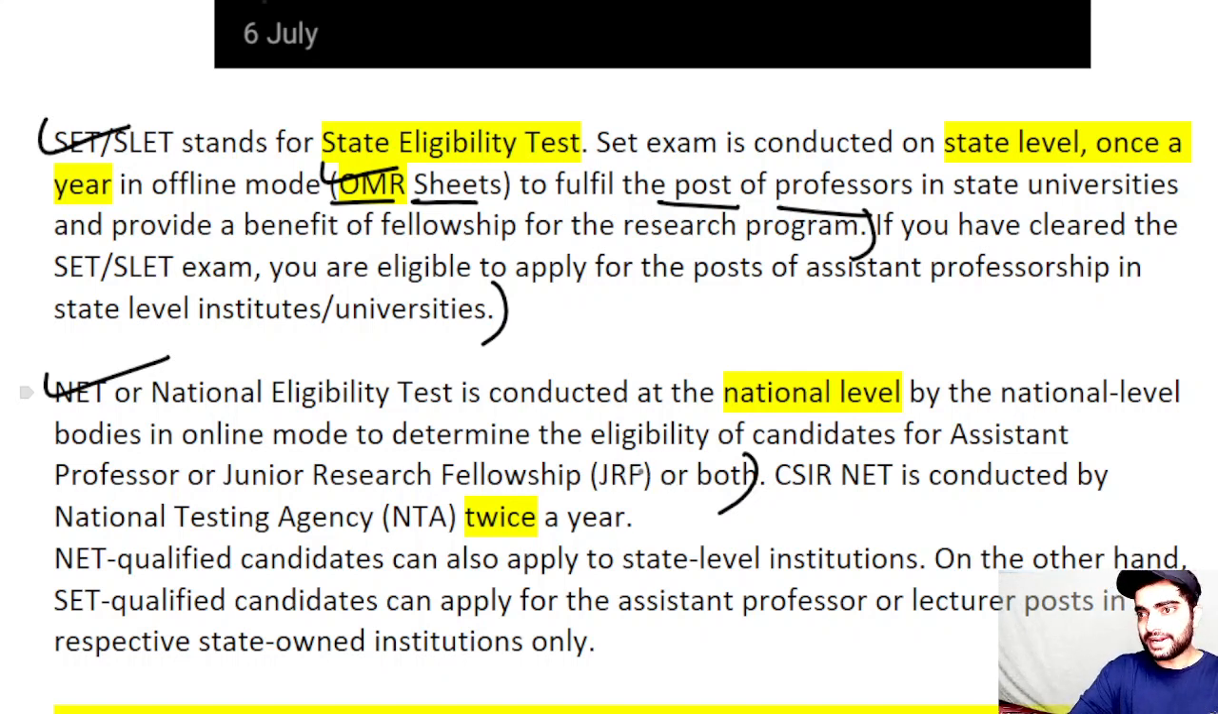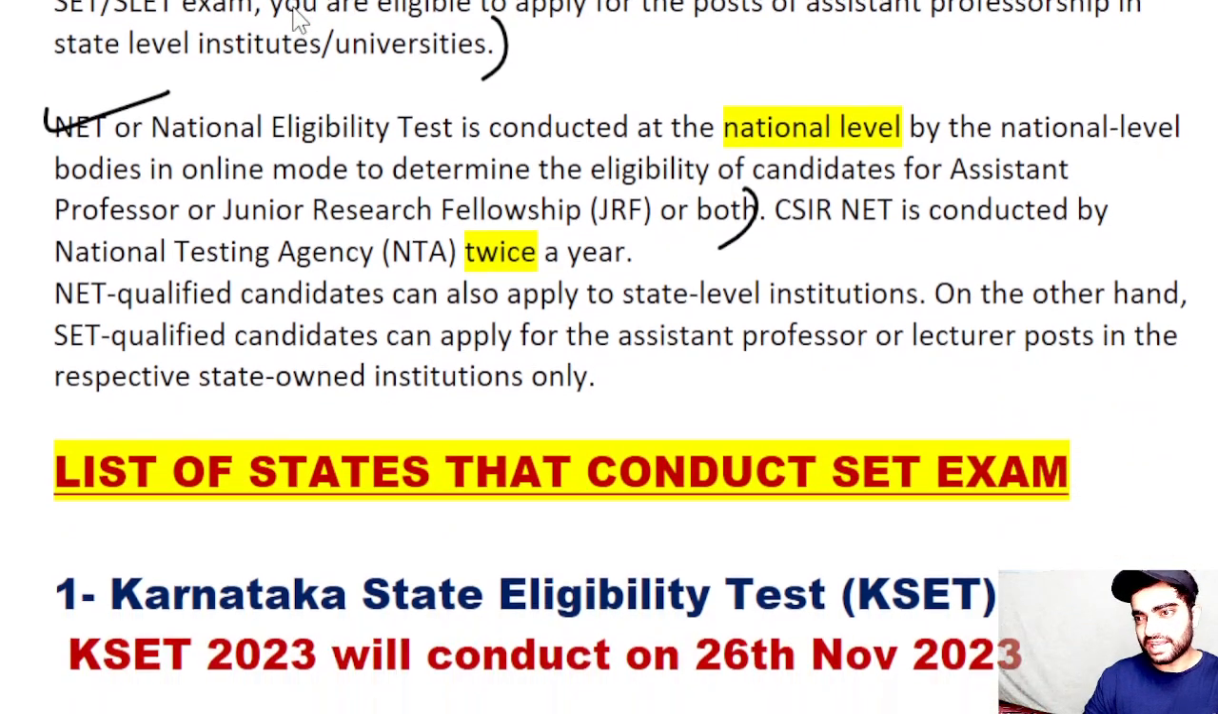This exam also gives the criteria to become an assistant professor in national level institutes and also in state level institutes. So NET qualified candidates can apply in state level institutions and also in national level institutions, whereas if you have qualified only SET, you will be eligible only in state level institutions. So this is the basic difference between the SET examination and the NET examination.